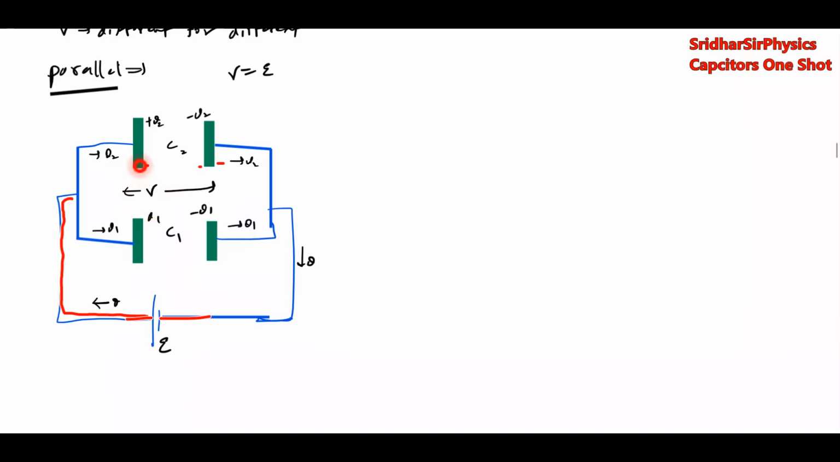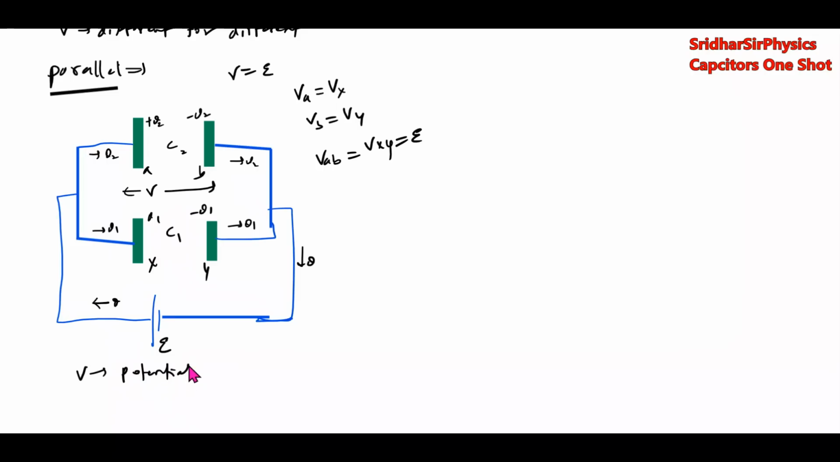So like this, and they are at same potential. If you see, the potential of this plate is the same, and this plate is the same. So let me indicate here. You call this A, B, X, Y. Potential of A equal to X, potential of B equal to Y. So therefore VAB equal to VXY equal to E. So in parallel, what will be common? Potential will be same. What about the charge? Charge will be different for different capacitors.